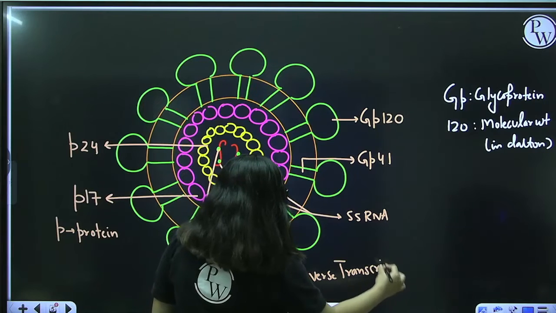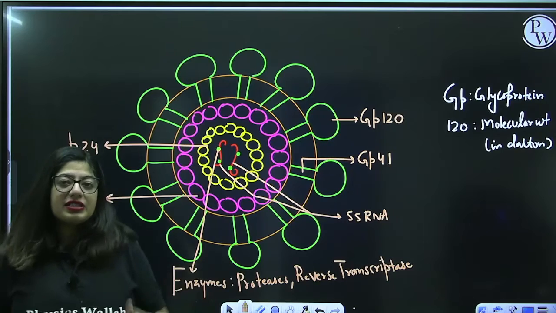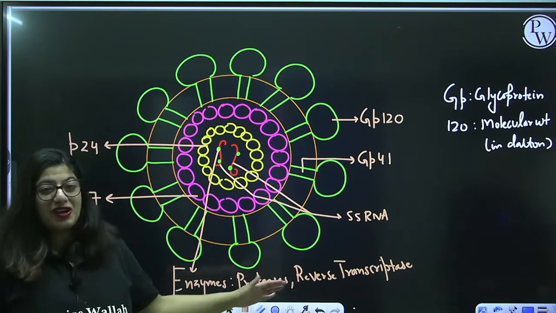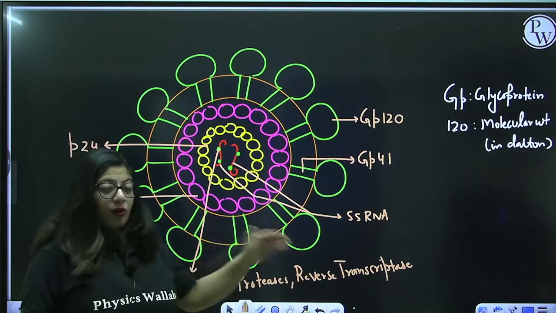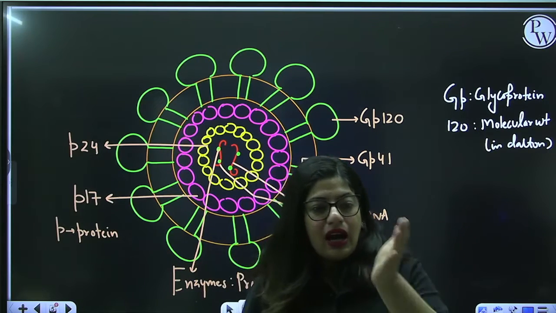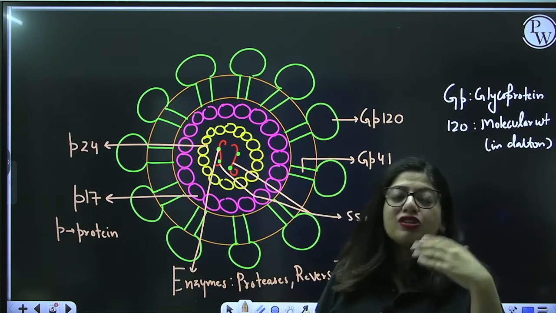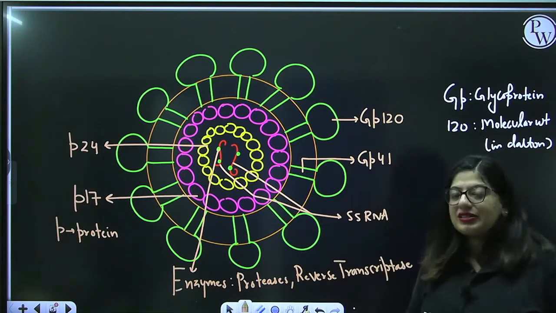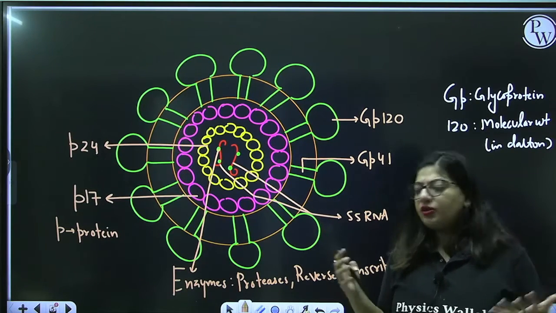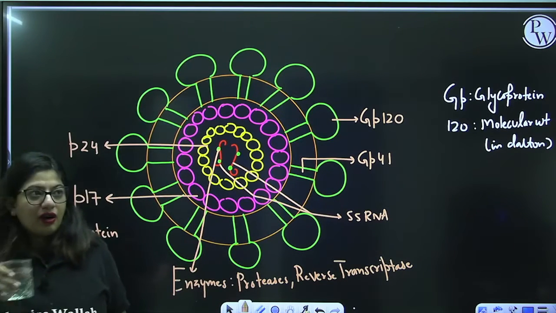As you all know, because you must have read it in botany, in viruses, retroviruses multiply by a technique known as reverse transcription, right? Normally DNA replicates, you call it DNA replication, but sometimes RNA forms DNA. You call that technique reverse transcription. For that we need the enzyme reverse transcriptase. Now, how does this virus enter your body? You all know that now.